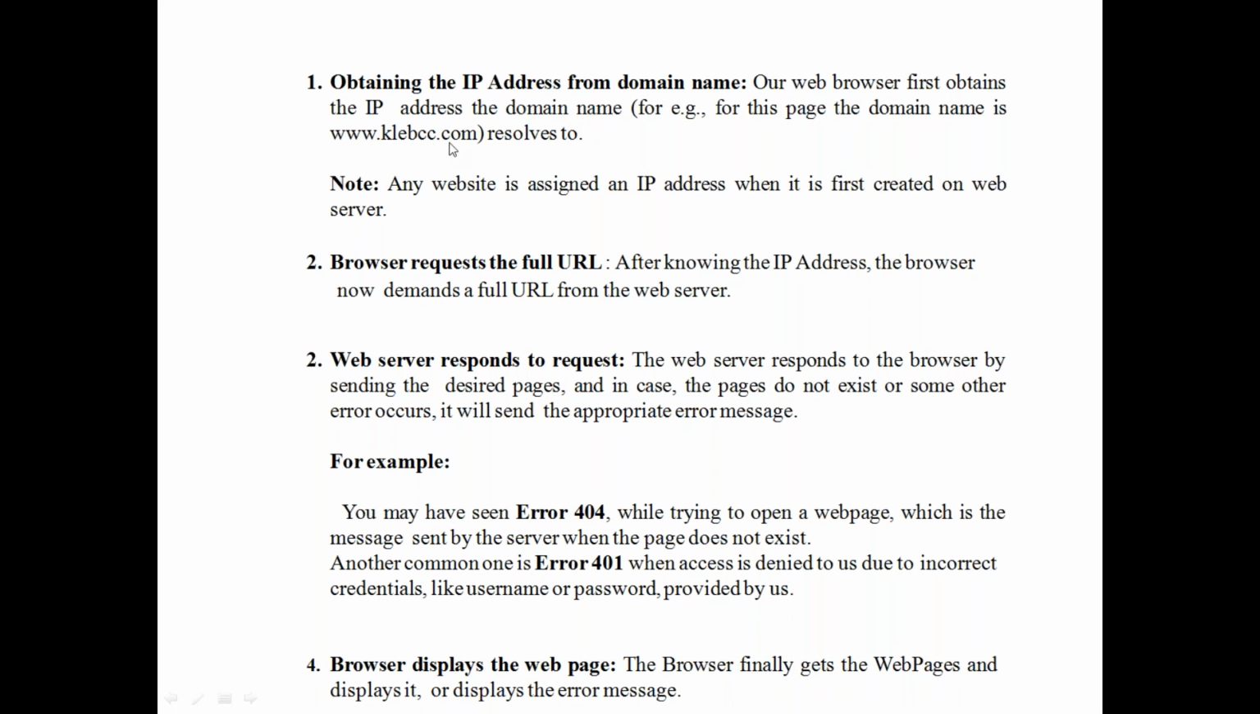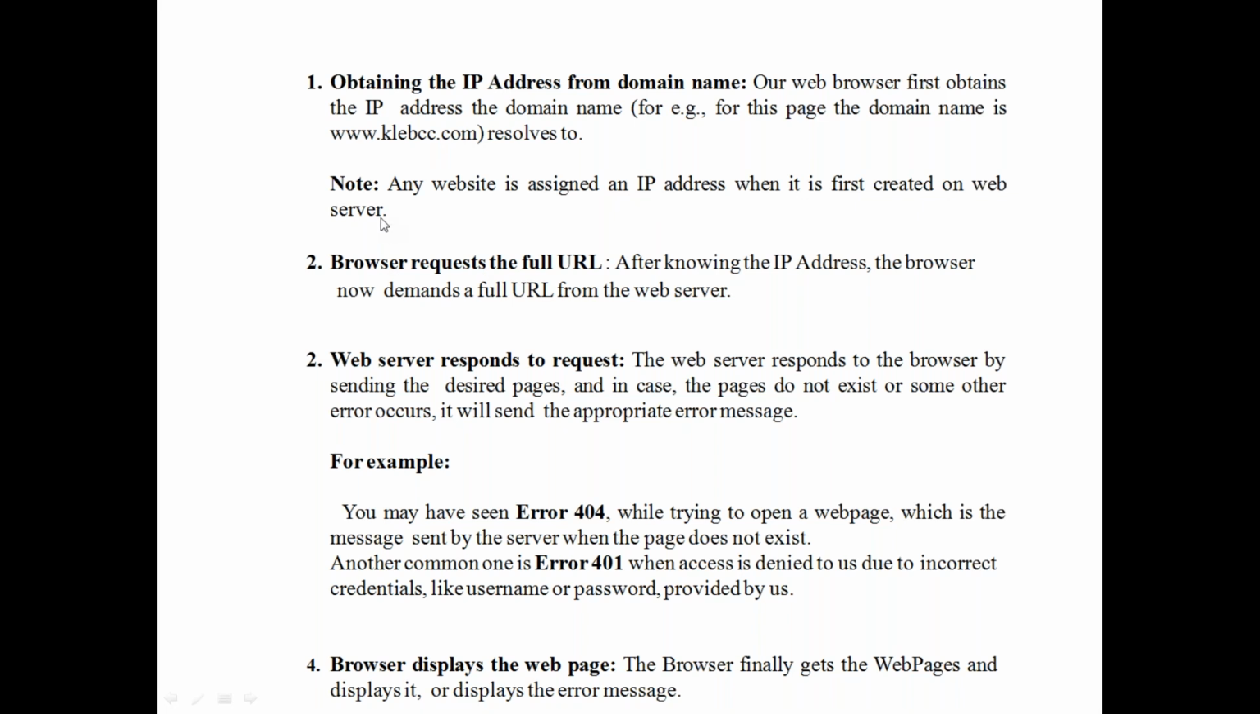Domain name means the .com. Every domain name has one separate IP address. If it is present, then the request is sent to the web server. For this page, the domain name is www.klebcc.com. Any website is assigned an IP address when it is first created on the web server.